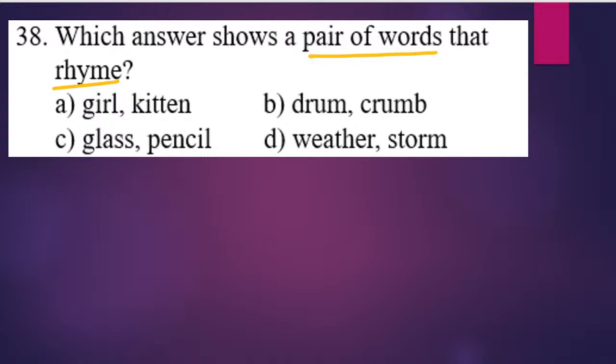Okay, good everyone. All of you are correct here. What is the right answer for the question? The correct answer we have for the question is option A. Oh, sorry, option B. Drum and crumb. Okay. हमारे correct words यहाँ पे क्या हैं?